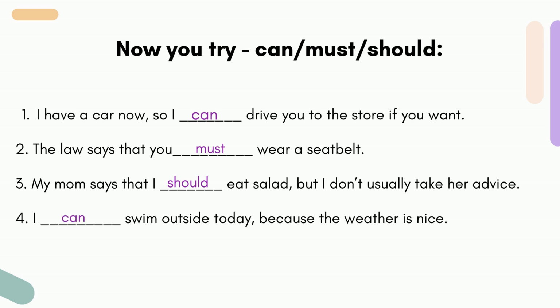I can swim outside today because the weather is nice. This means that yesterday it was too cold, so I was not able to do it, but today I can. Good job.